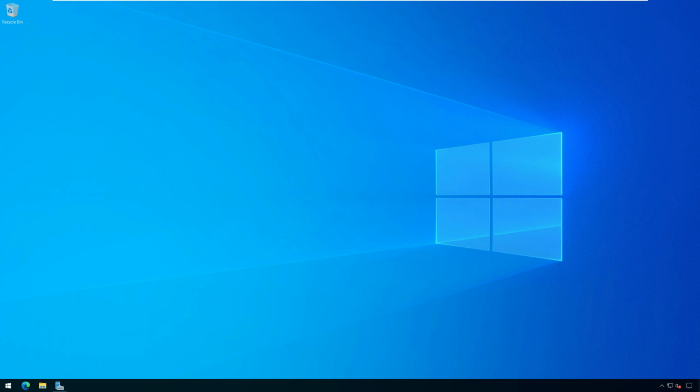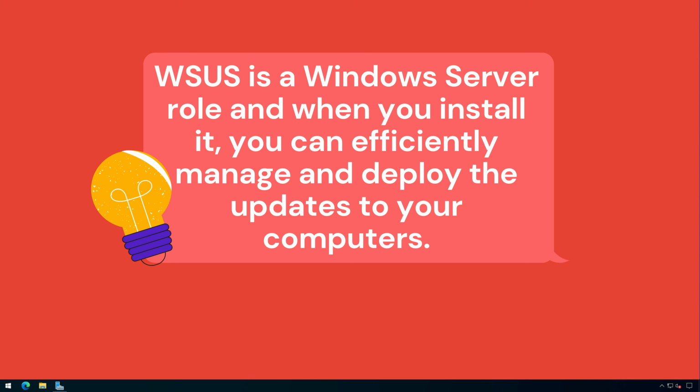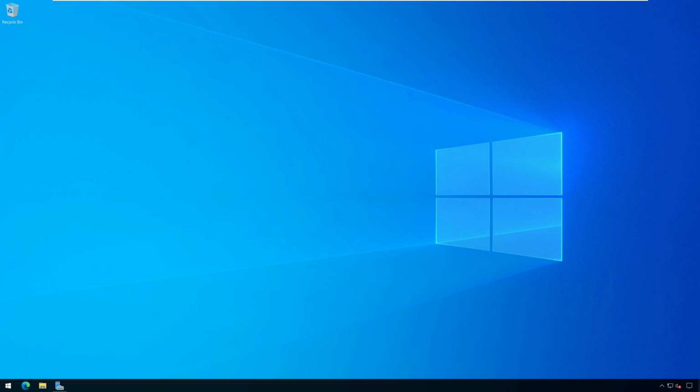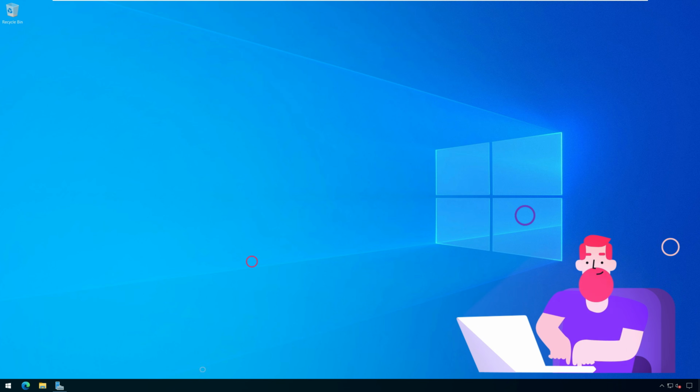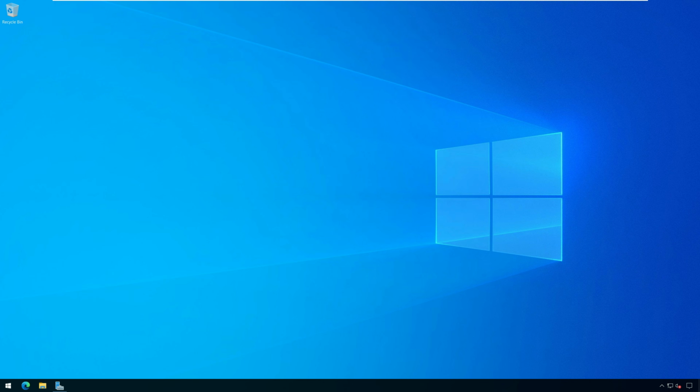If you are a system administrator or Windows admin, you know that Windows Server Update Services enables the administrators to deploy the latest Microsoft product updates. WSUS is a Windows Server role, and when you install it, you can efficiently manage and deploy the updates to your computers. After installing WSUS role on a server, you can manage WSUS from any computer on your network by installing the WSUS admin console. In other words, you don't have to log into WSUS server to manage it. A remote WSUS console will do the job.